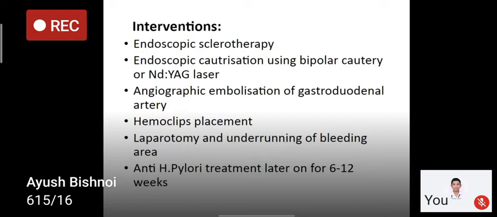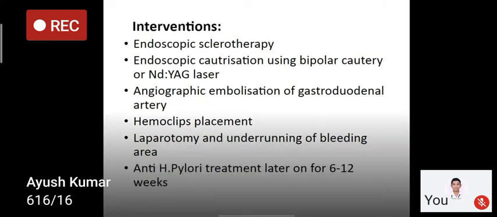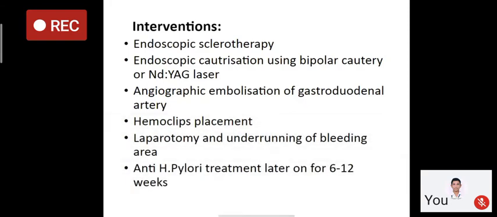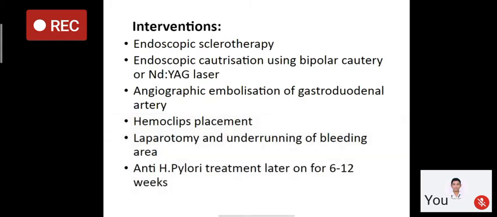And endoscopic interventions can be done. The endoscopic sclerotherapy, and sclerosant agents are used like ethanolamine oleate or distilled water. It leads to vasoconstriction, sclerosis, and tamponade effect. There are three mechanisms: vasoconstriction, tamponade, and sclerosis, by which sclerosant agents lead to the stopping of the bleeding, and it is the most effective method.